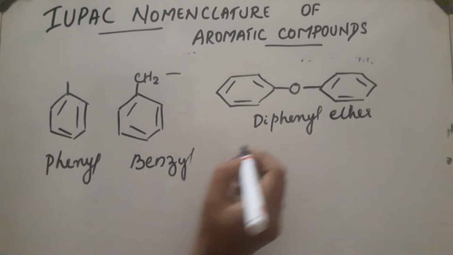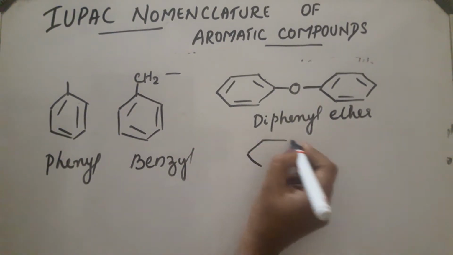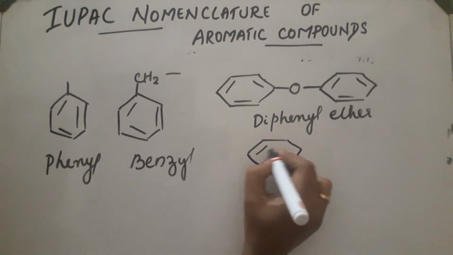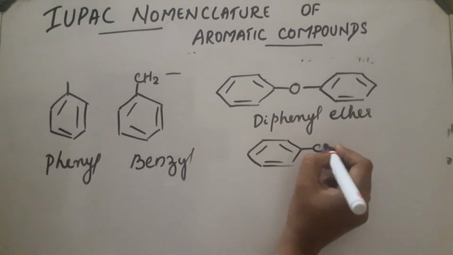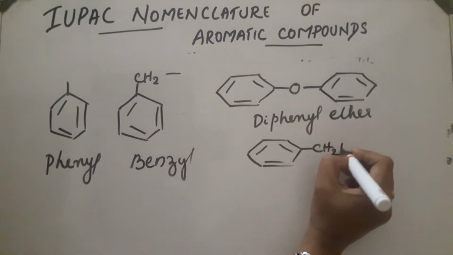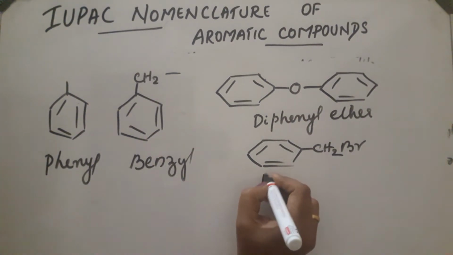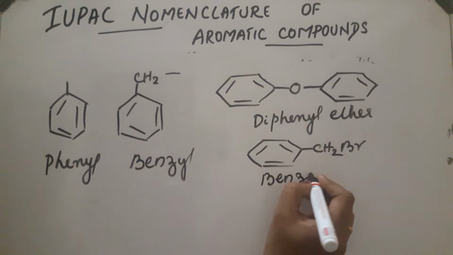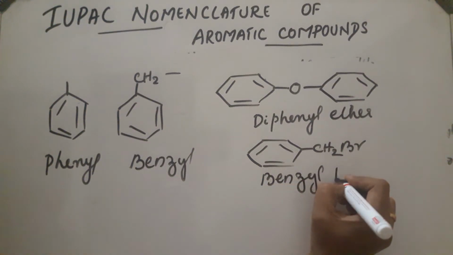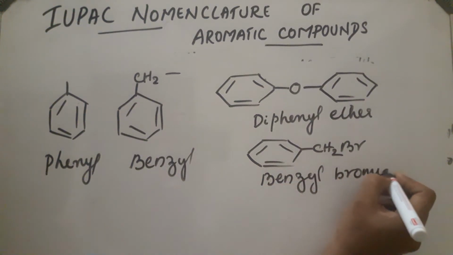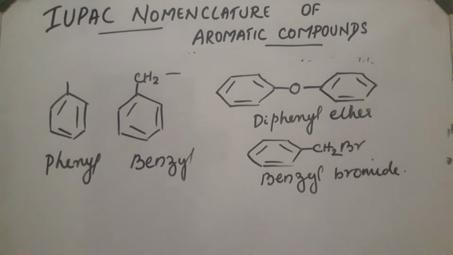Next, another compound. Take this compound and CH2Br is attached. This is the ring and the Br is attached. So the compound will be benzyl bromide. Okay, this is the next category.